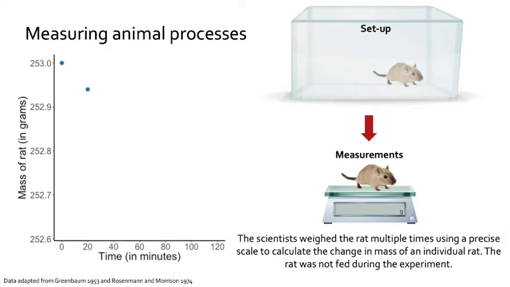In the same experiment, the scientists weighed the rats multiple times over the course of 2 hours using a very sensitive scale to calculate the change in mass of an individual rat. Rats were not fed during the experiment, so any changes in mass can be attributed to cellular respiration. As you can see, the scientists observed a decrease in mass over time. Again, note the scale on the y-axis of this graph. The changes in mass are very small, but definitely observable.